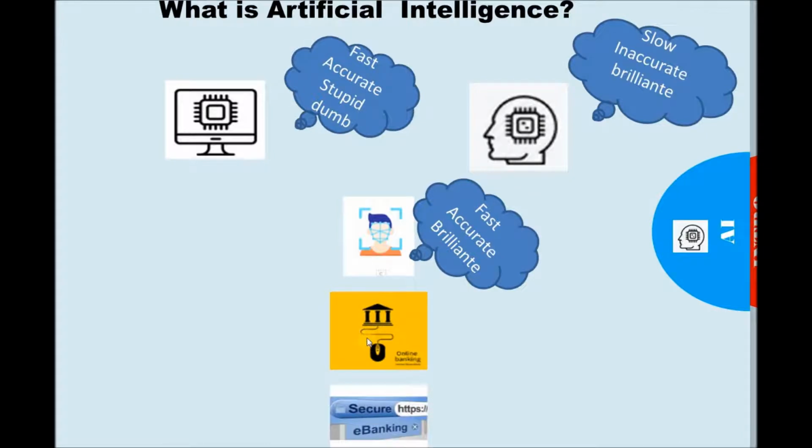But if the online banking implements an additional layer of security using artificial intelligence, for example fraud detection, that means the system becomes more intelligent. The system can react, can discern, and can get suspicious.